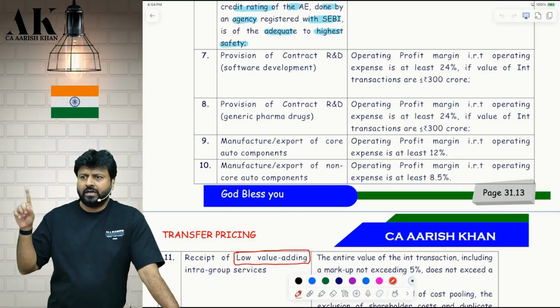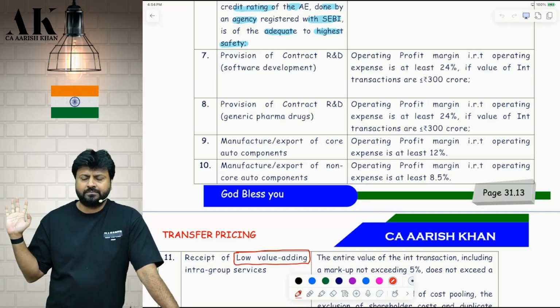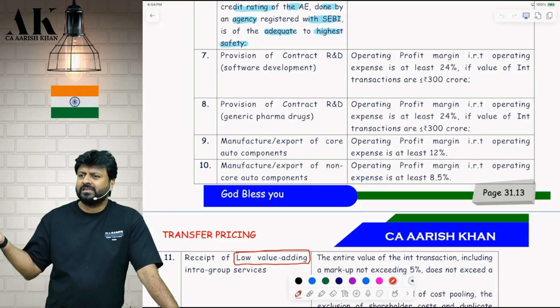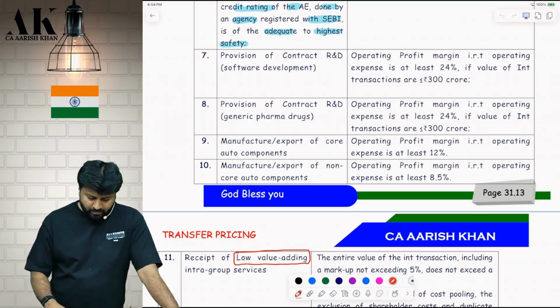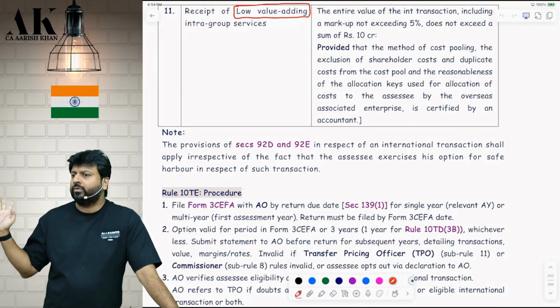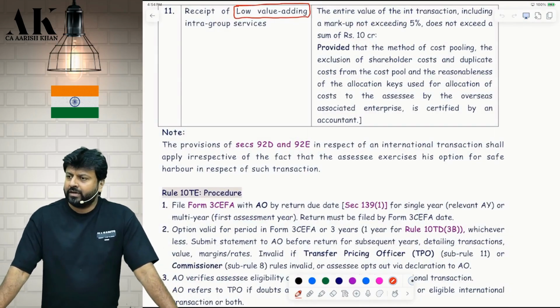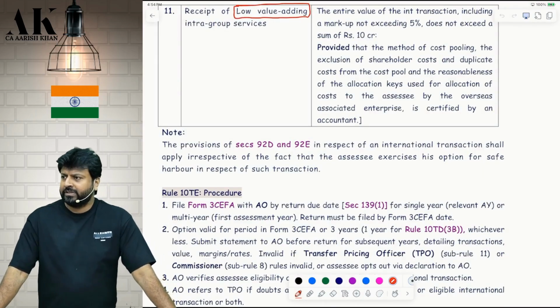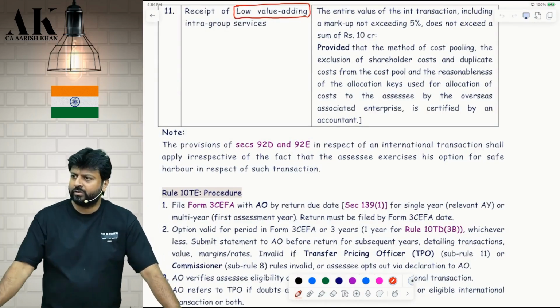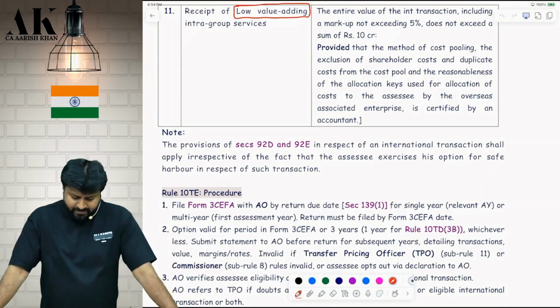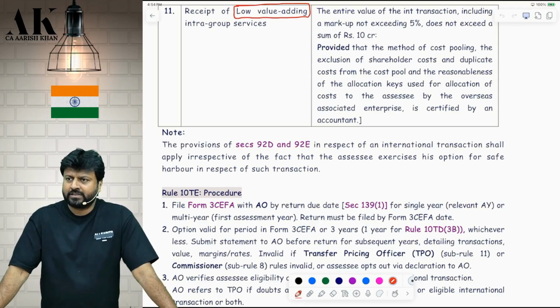Yes, I opted for this option. Okay. Then the officer will not question my price. Yes. But you still have to follow 92D and 92E, please. Are you clear? You have to maintain all the documents and file form 3CB, listing down all the transactions. Check it, please. You will not be relieved from this.